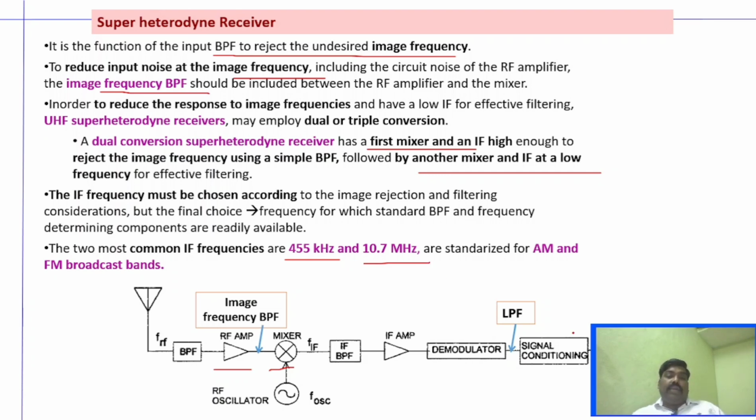So this is the complete working of the superheterodyne receiver, where you have to understand the basic principle, explain the image frequency rejection, and the reason why we choose a low frequency as the intermediate frequency.